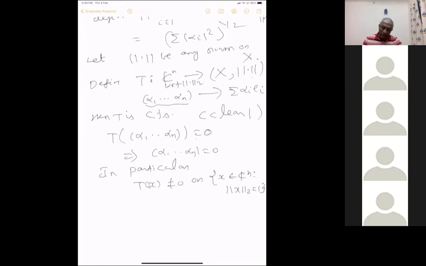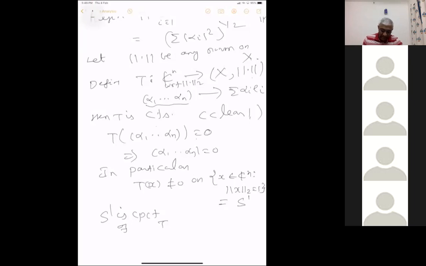It attains 0 only at 0, because of that, in particular, it's not 0 on the unit sphere. Call this S1. And S1 is compact. So T attains a minimum.